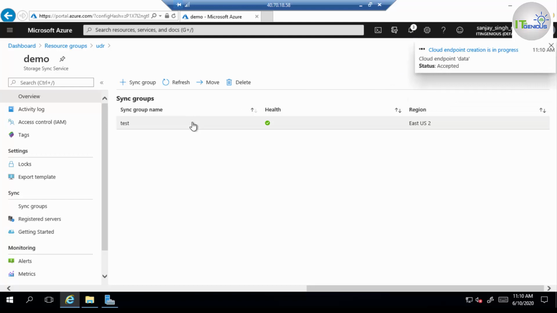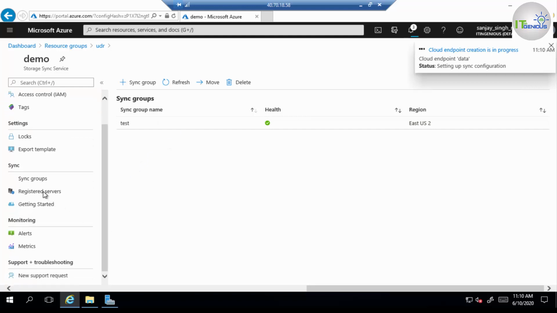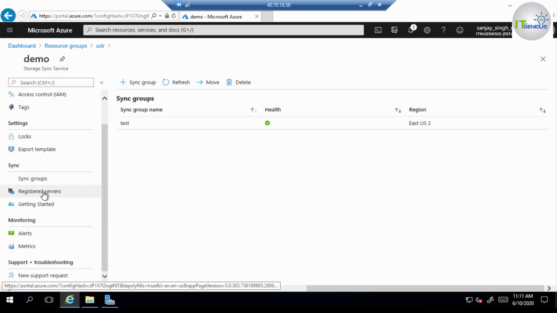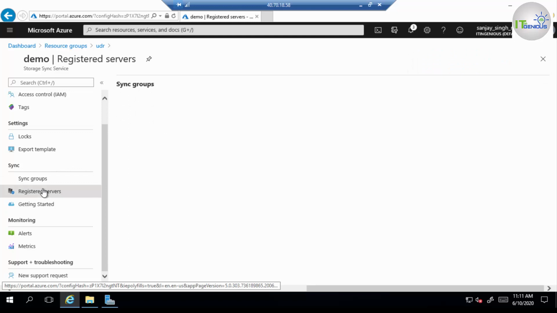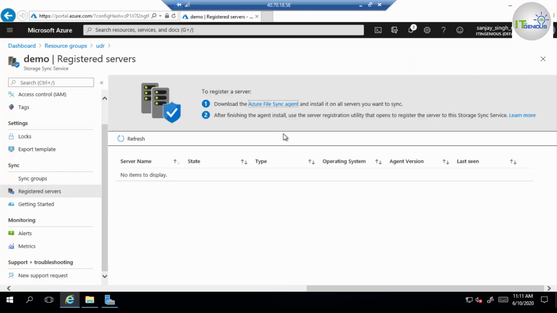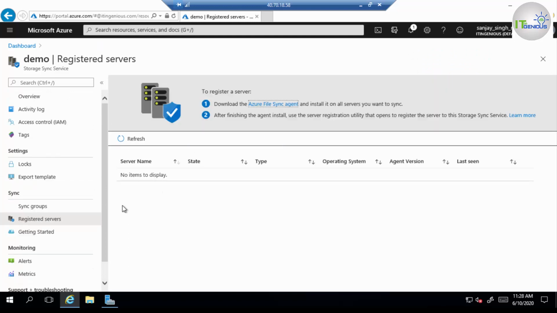So your sync group will be created, and you can see your cloud endpoint will be added in this sync group. Now what we need to do, we need to add our servers into registered servers. Then we will be able to add those servers into our sync group. So just go to registered servers option, and here you need to add your server. To add this server into the registered server group, we need to install the Azure File Sync agent on your on-premise file servers.